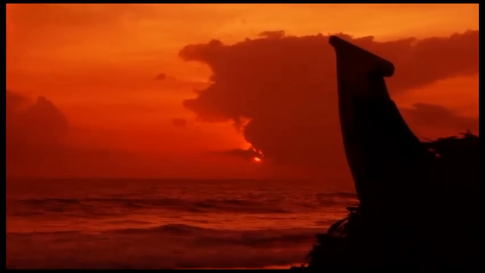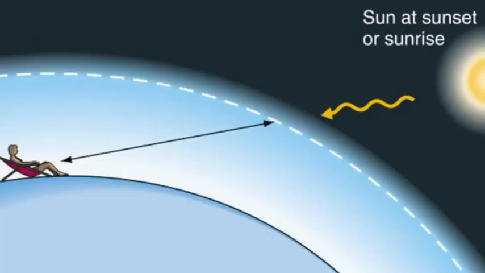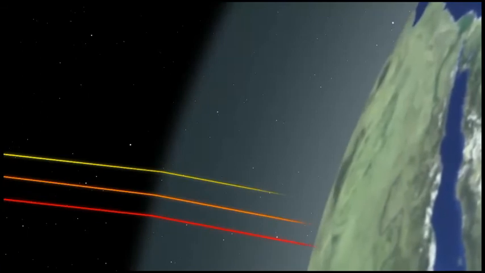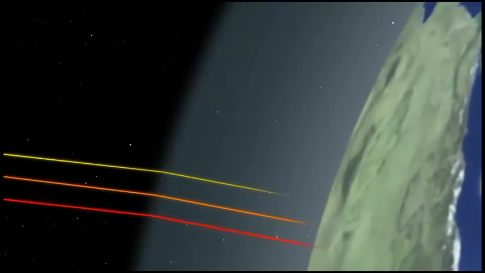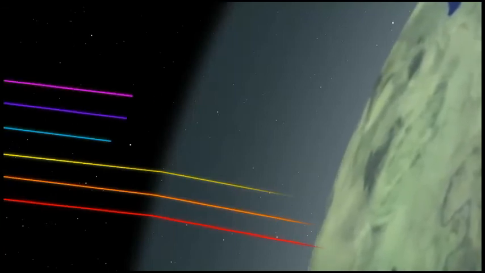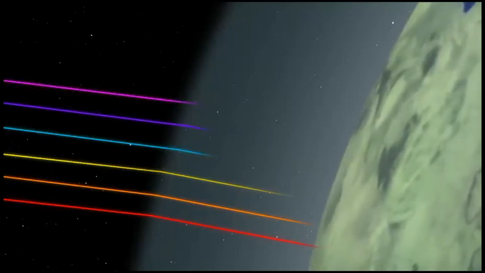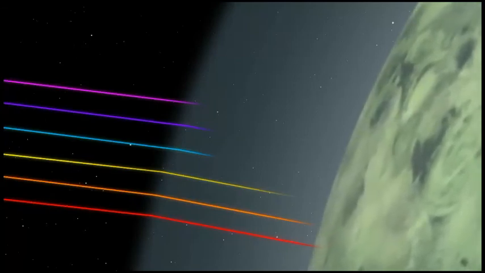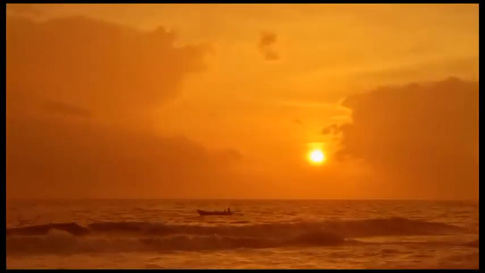Once again keep in mind, during the morning and evening time, the sunlight has to travel a long distance through the atmosphere. As a result, almost 100% of the shorter wavelength colors are completely scattered out before reaching the sight of the observer. So, for the observer, only the higher wavelength colors such as yellow, orange and red can be visible. As a result, during the morning and evening time, the sun and the nearby sky appear in a reddish nature.